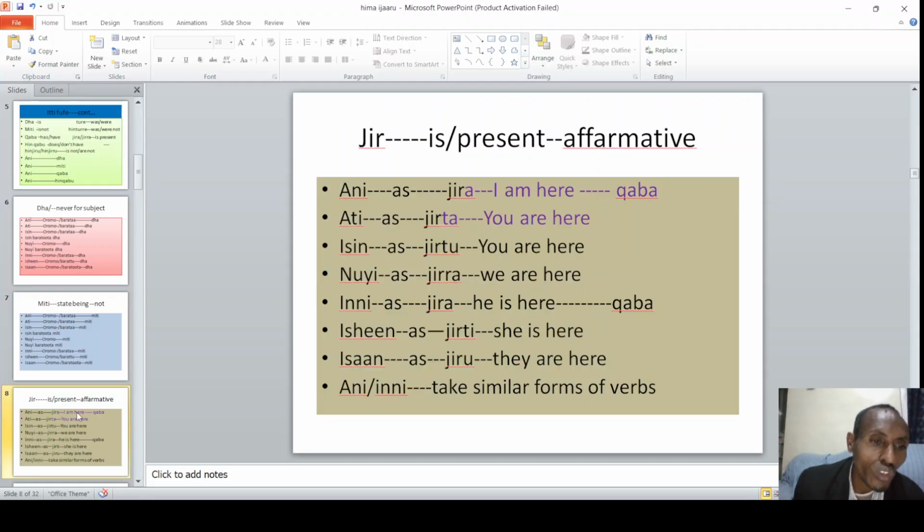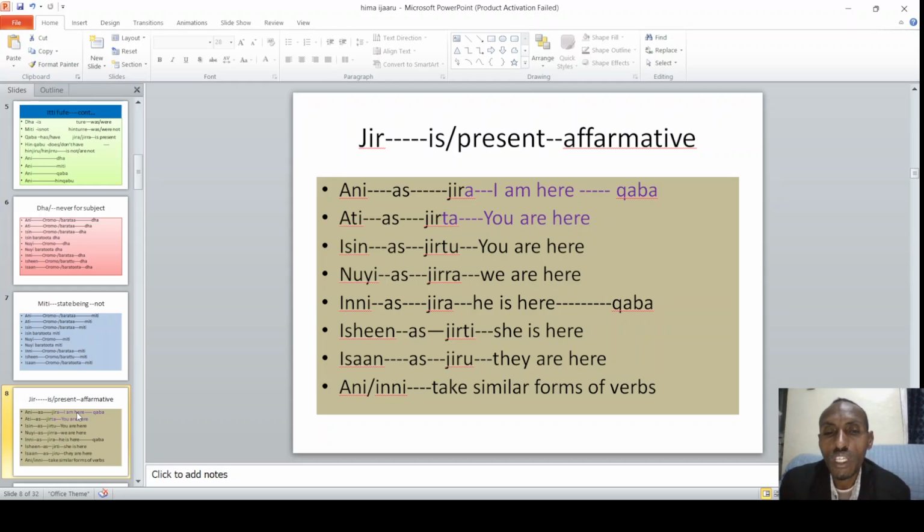So when you go to, for example, jira, ani as jira, I am here. Ati as jirta, you are here. Isin as jirtu, you are here. Plural, singular you. Nuyi as jirra, we are here. Inni as jira, he is here. Isheen as jirti, she is here. Isaan as jiru, they are here.